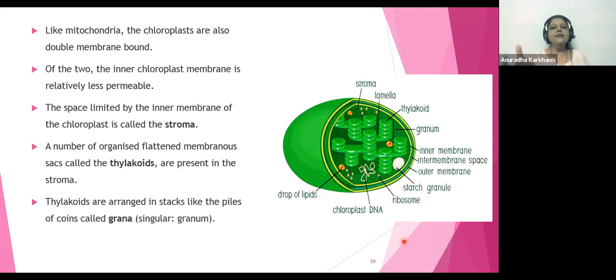So what did I say stroma is? It is the liquid or gel-like portion, which is the inner content of every chloroplast. Thylakoids are arranged in stacks like piles of coins, and each stack is called a granum. Singular is granum, plural is grana. On the screen you can very well see there are so many grana present together. It's going to be one of the most important organelles, so it needs a lot of protection, of course. So now you understood how it looks.